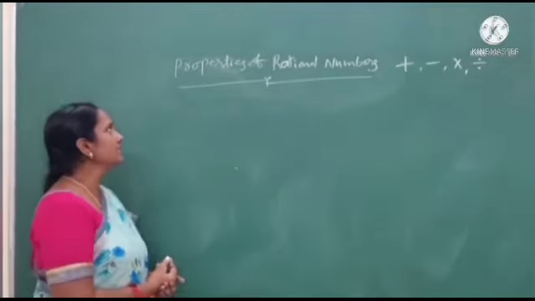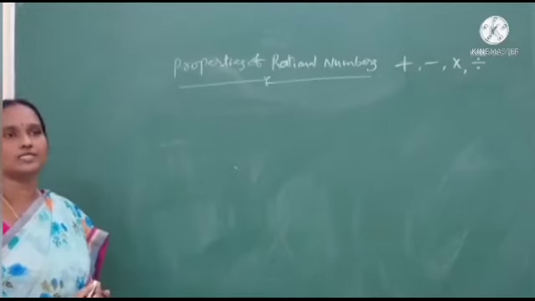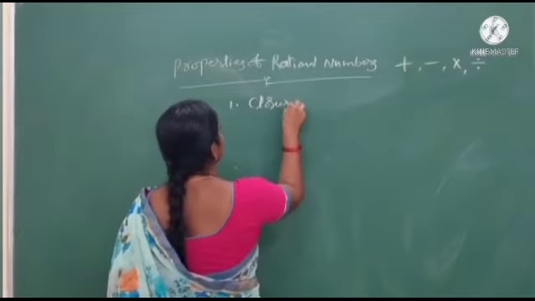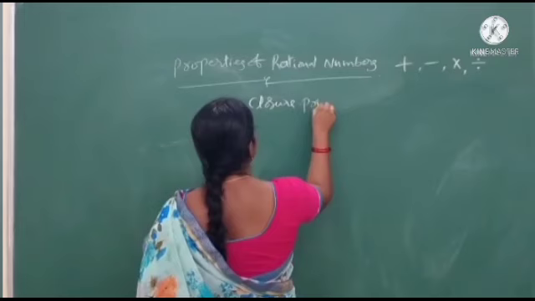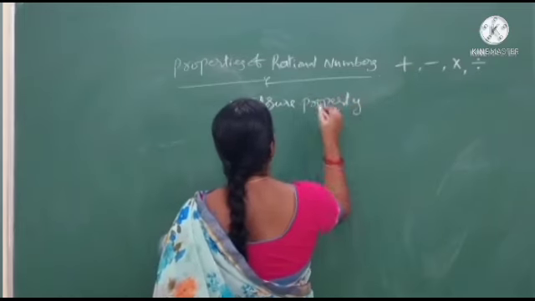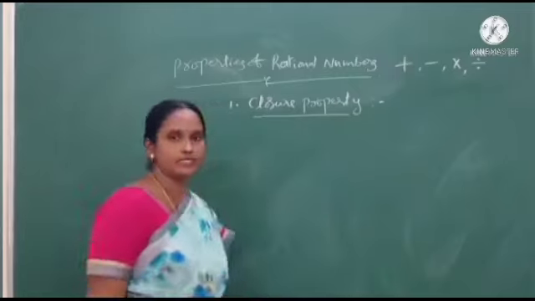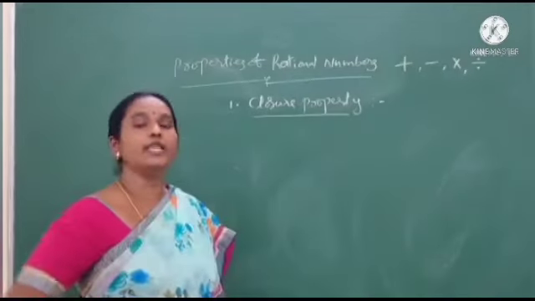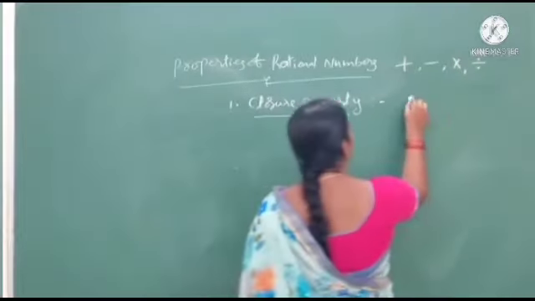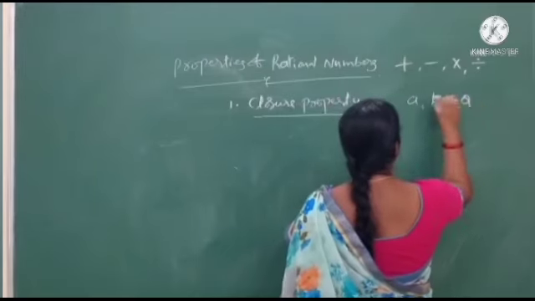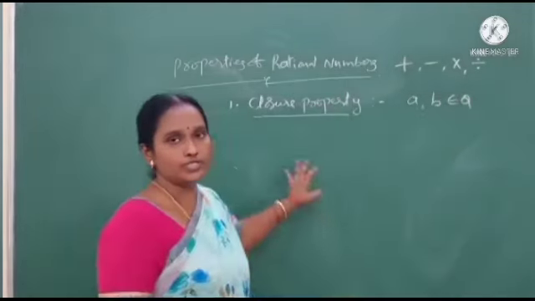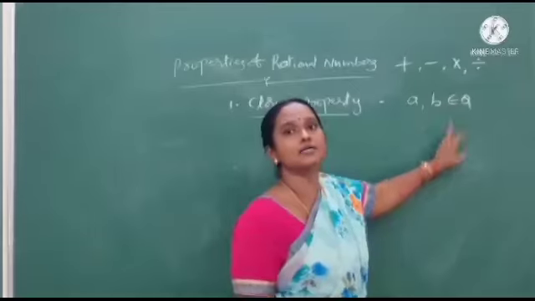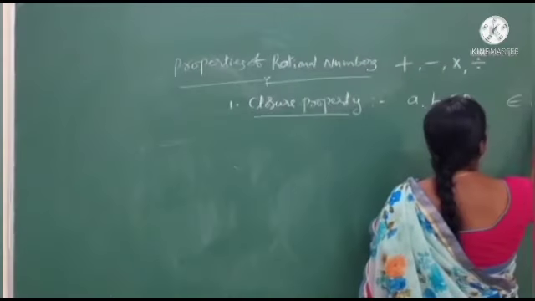Okay, students. In rational numbers, we have some properties. One is the closure property. First, we discuss what the closure property is. Okay, students. What is the closure property? We can take any 2 rational numbers. A and B are rational numbers here. This symbol is called the belongs symbol.